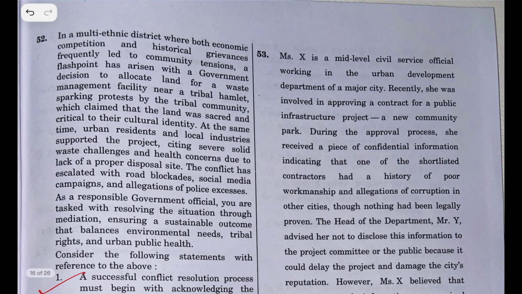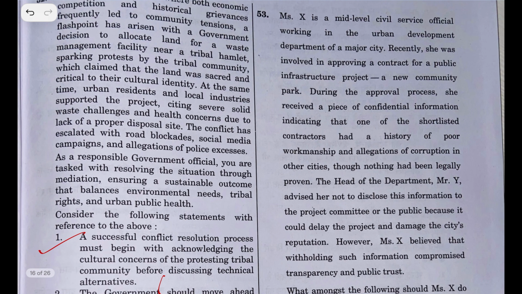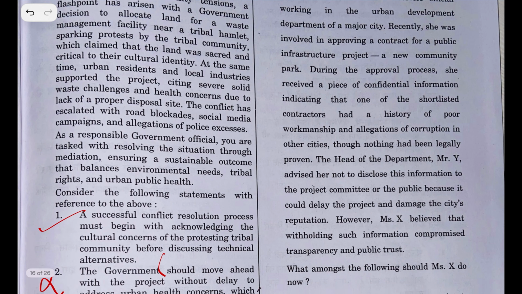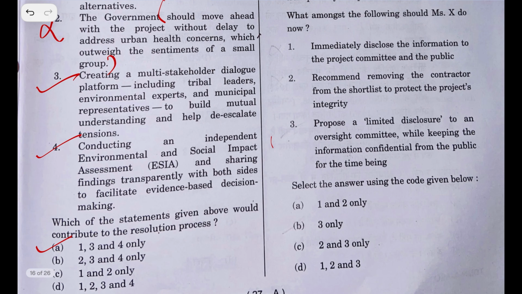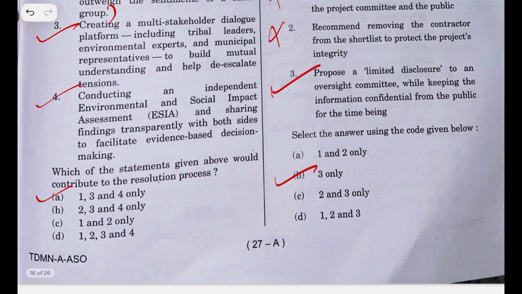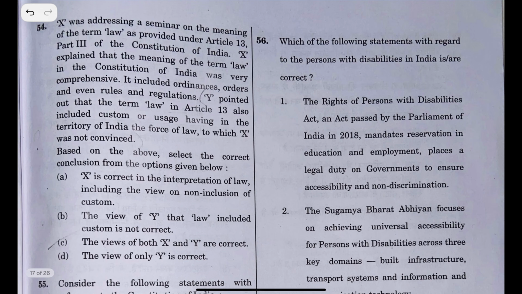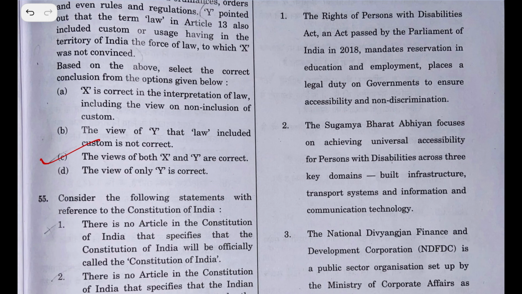Let's see what UPSC says. 53rd. If you want to read and answer this, you can pause this and read. See, you can pause and answer, but the answer is 3 only. These statements are wrong. So the answer is 3 only, according to me. So let's see what UPSC says in the answer key. So this is directly from the Bayer Act. There are minute questions from polity. There are no questions at all. So the answer to this is the views of both X and Y are right.